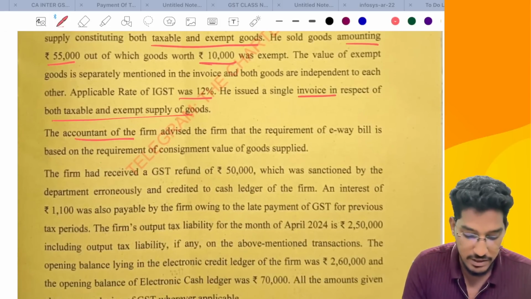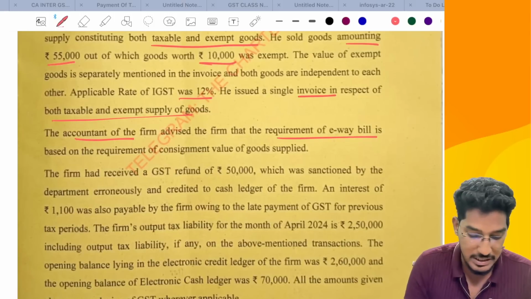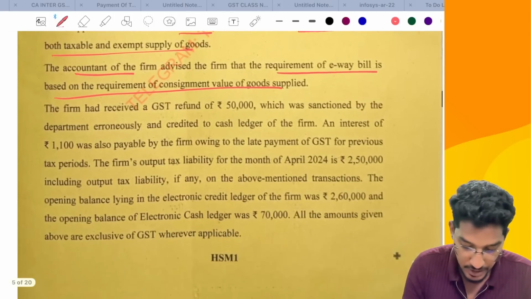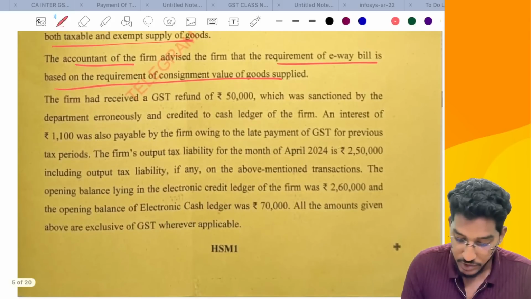The accountant of the firm advised the firm that the requirement of an e-way bill is based on the consignment value. Now, one more thing I want to bring before your attention.